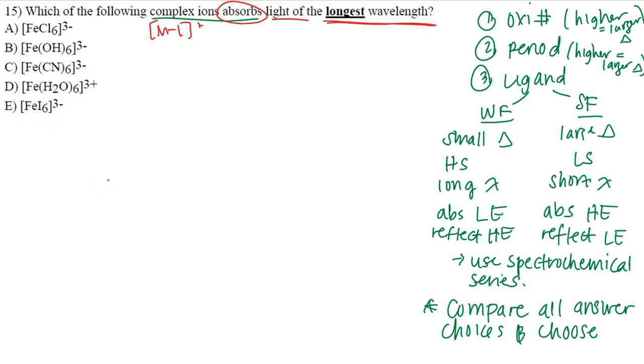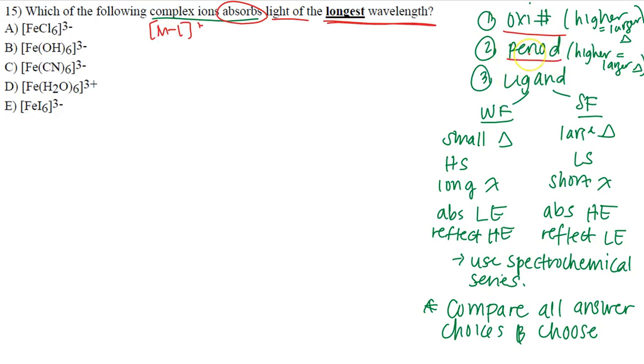With this type of question, there is an approach, and there's 3 ways we can actually approach it. First, we can approach all these complex ions by oxidation number. The higher the oxidation number, the larger the crystal field splitting. And if you have a larger crystal field splitting, you're probably going to have the ability to absorb light of shorter wavelengths, right? So that's something we can look at there.